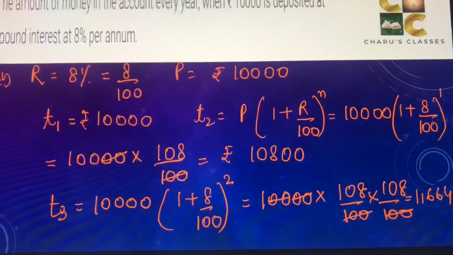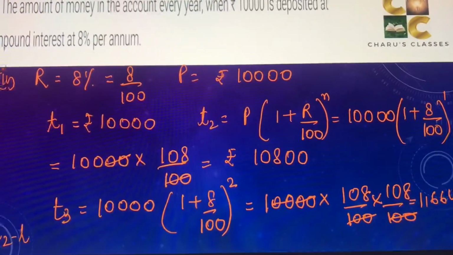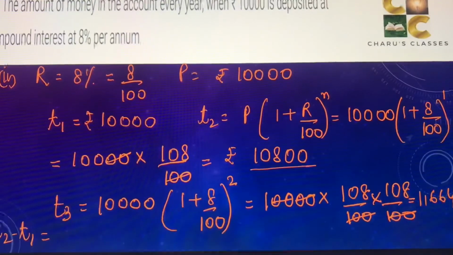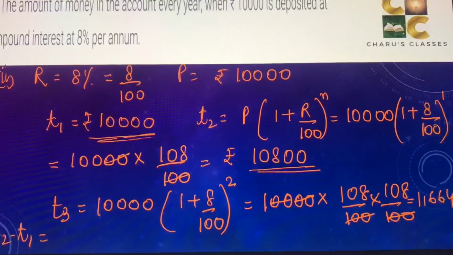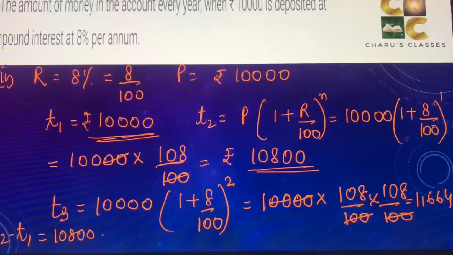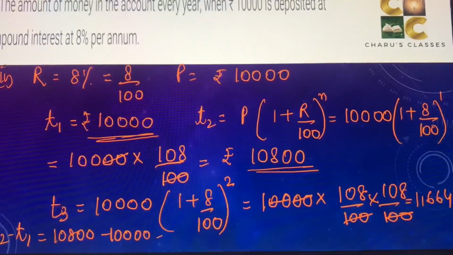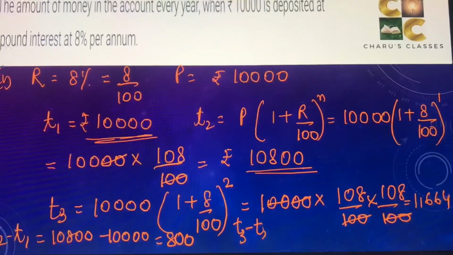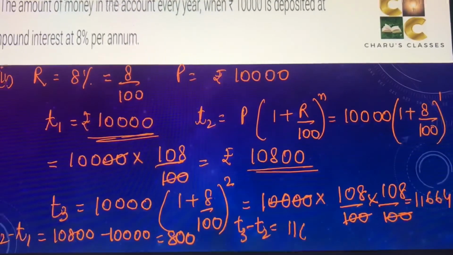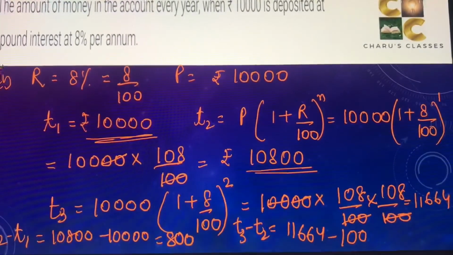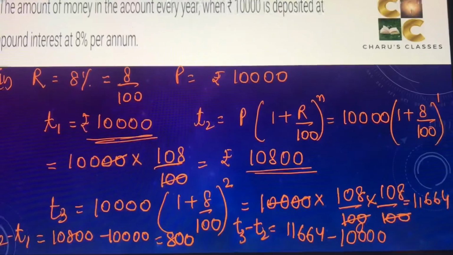Now we will check the difference between T2 and T1. T2 is 10,800 minus 10,000. This is 800. And if we do T3 minus T2, T3 is 11664 minus 10800.